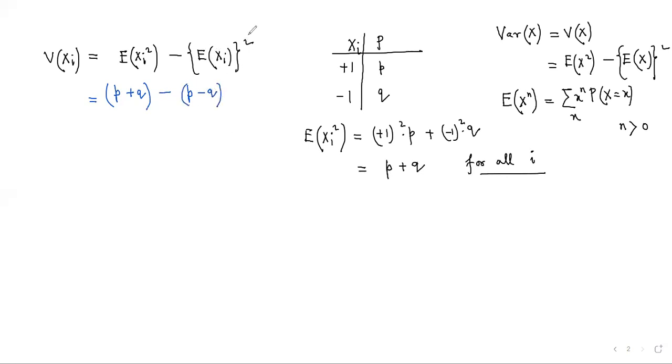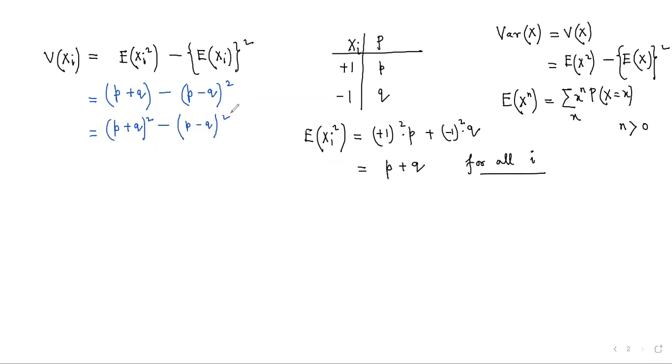Since a square term is there, we can write it as p minus q whole square. No problem with this. But this result is actually very clumsy, so if we want to do a little bit of manipulation, in the next step we can write it as p plus q whole square minus p minus q whole square.